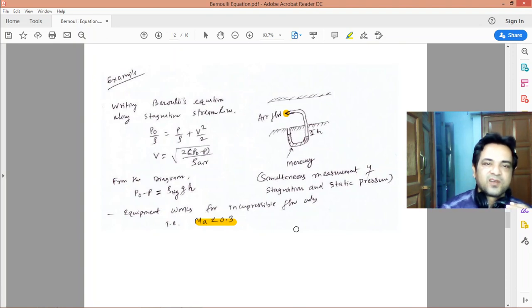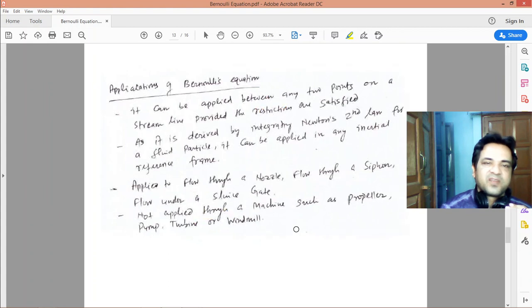So this is all about Bernoulli's equation, which we can use to solve a variety of problems. But the restrictions should be kept in mind: the flow should be steady, incompressible, and inviscid, and along a streamline.